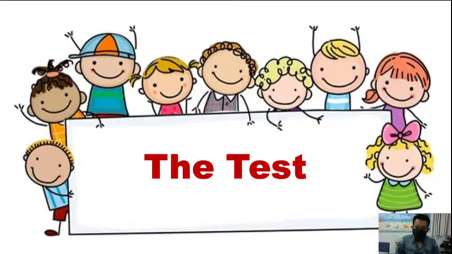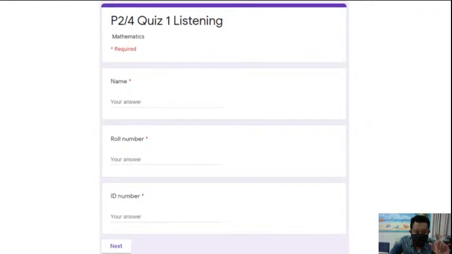What you have to do is type in your computer or in your phone and submit. But before you submit, you have to check your answers carefully. Okay? There will be three tests. The first is the listening test. You will see it like this. In your Google Classroom, you will find these tests. Your parents will help you, don't worry.